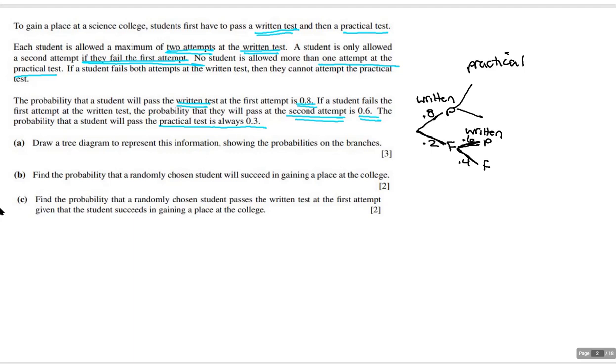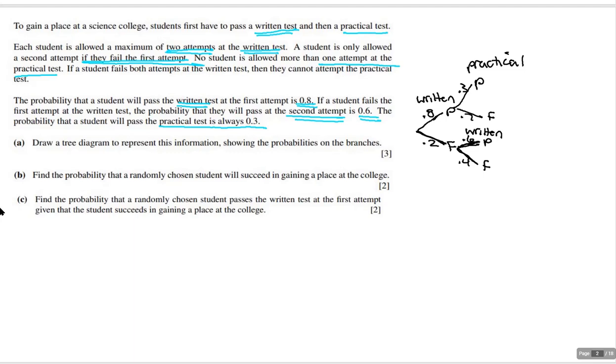So if I pass the written, then I go on to the practical, which is always 0.3 to pass, and that means it's 0.7 to fail.